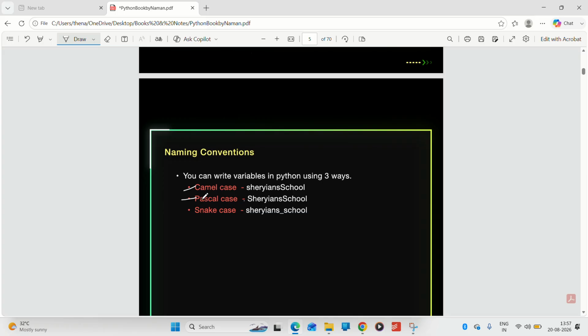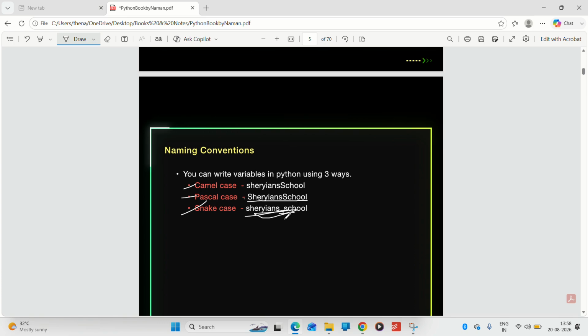Another is Pascal case. Here, the first letter of every word is written in capital. Another one is snake case. What is snake case? In snake case, between two words you can use an underscore, and underscore is not a special word. So here you can use it.